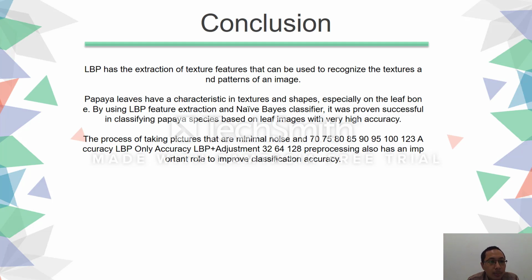The process of taking pictures should have minimal noise. We compared accuracy with LBP only and accuracy with LBP plus adjustment, using areas 32, 64, and 128. Pre-processing also has an important role in improving classification accuracy.